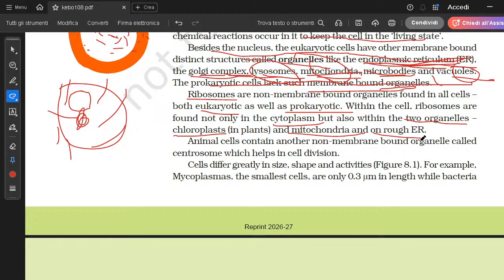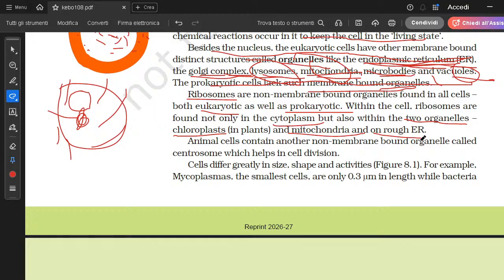So, do prokaryotic cells have endoplasmic reticulum with ribosomes? The answer is no. Why? Because there is no endoplasmic reticulum in a prokaryotic cell, so they can't even have ribosomes there.